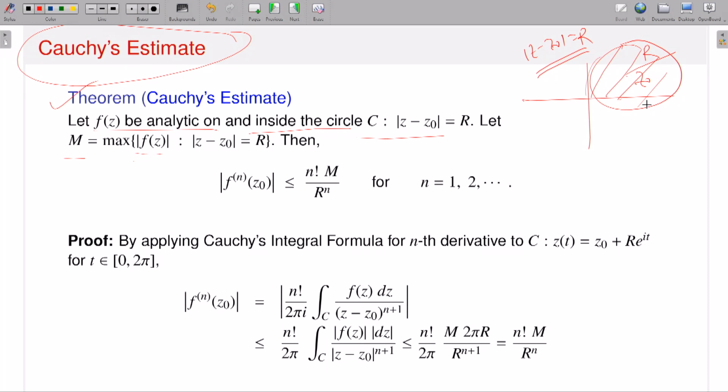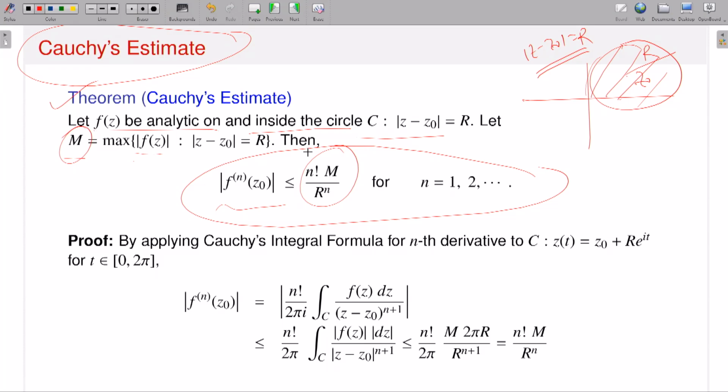This kind of argument I have already discussed. Since my function is analytic on and inside, therefore it is continuous on the contour, and since the contour is a compact set, your maximum will always exist. Once I have that, Cauchy's estimate says that I can estimate the nth derivative of f at z0, which is dominated by factorial n times M divided by r to the power n.